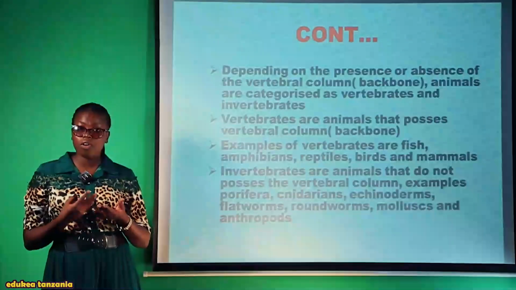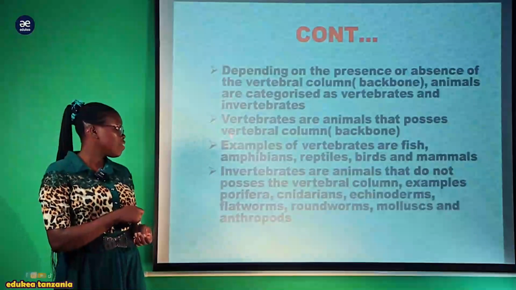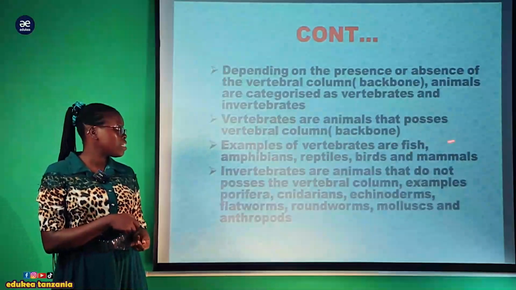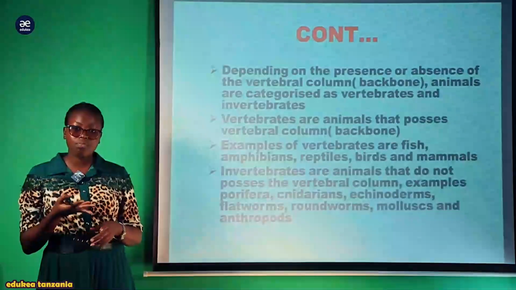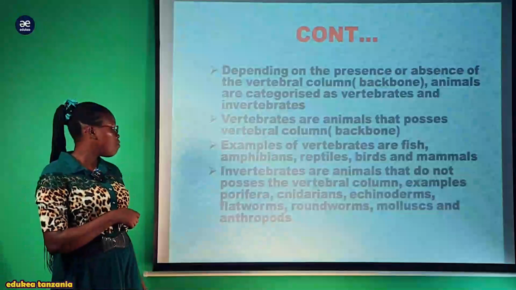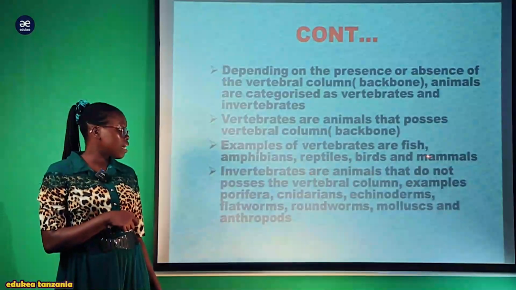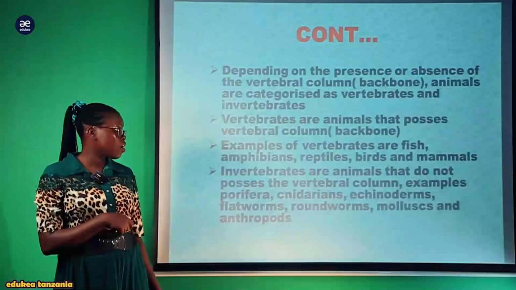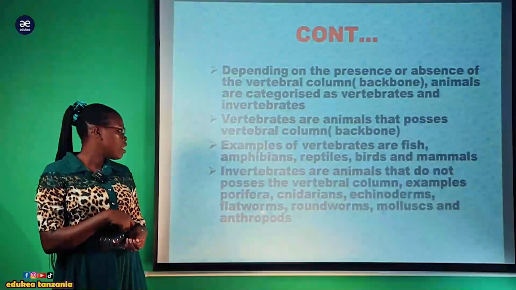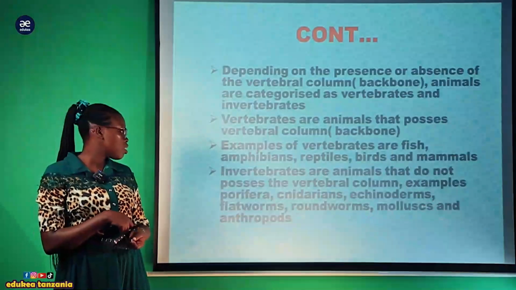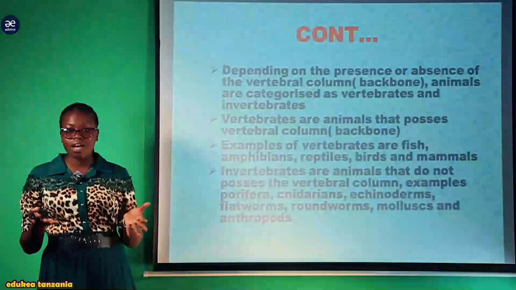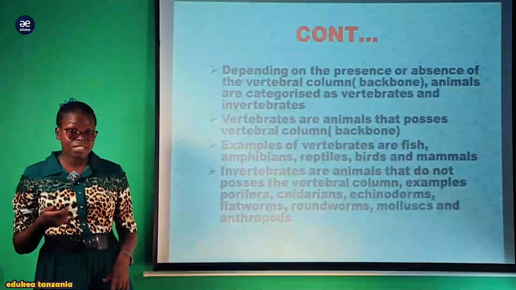Na wanyama wenye uti wa mgongo na wasiokuwa na uti wa mgongo. So the vertebrates are animals that possess the vertebral column, and examples are fish, amphibians, reptiles, mammals, apes, and others. Likewise, invertebrate animals do not possess the vertebral column. Examples are Porifera, Cnidarians, Echinoderms, flatworms, roundworms, mollusks, and arthropods, where we are going to discuss the arthropods, tunaenda kuangalia kina crabs, spiders, and others.